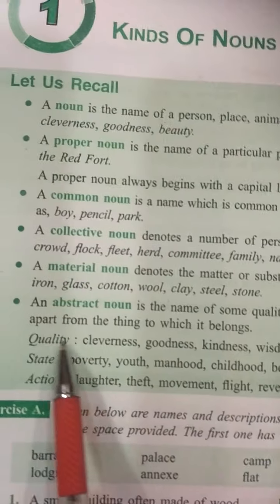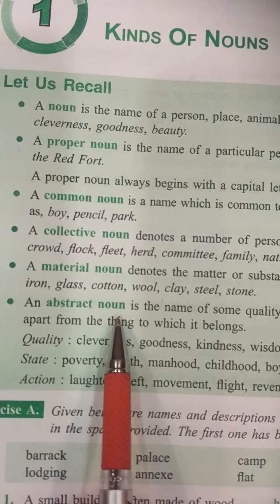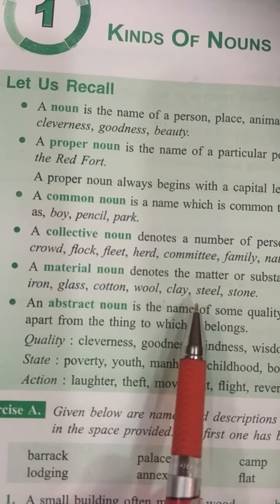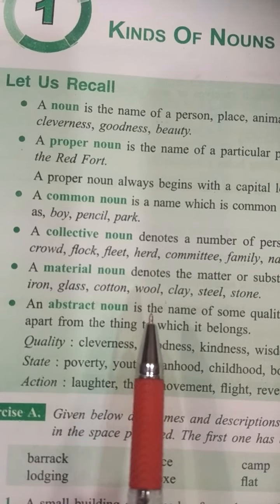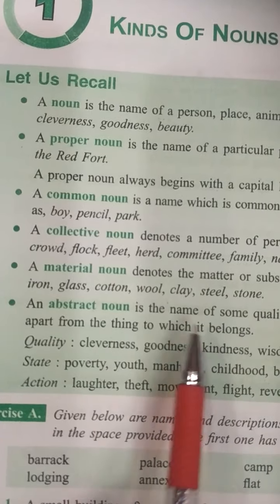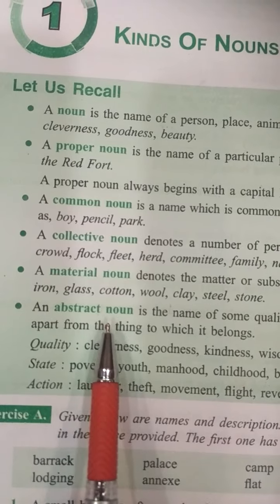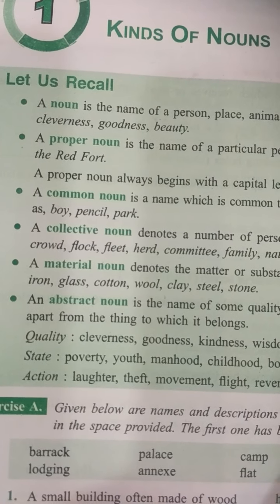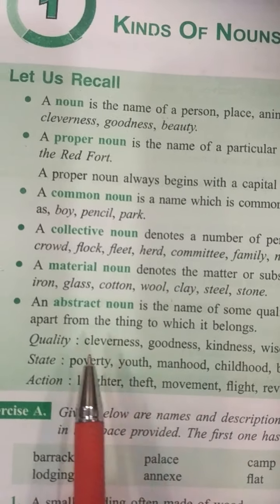Now, an abstract noun. What is an abstract noun? An abstract noun is the name given to a quality, a state, or an action. It refers to things that we can neither touch nor see, though we can think of them. According to this book, an abstract noun is the name of some quality, state, or action considered to be apart from the thing to which it belongs.